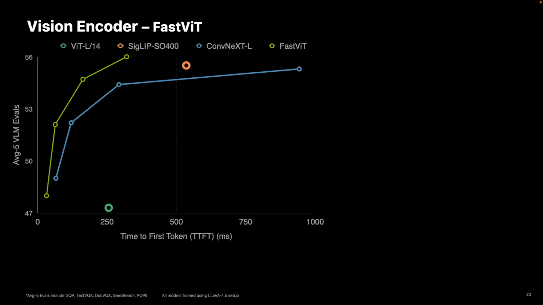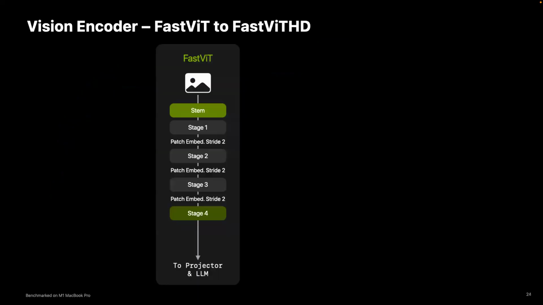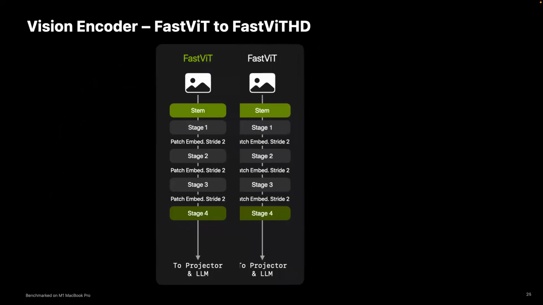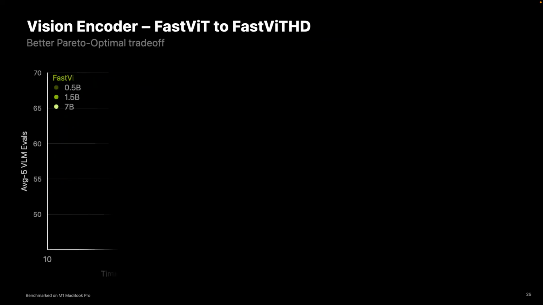One problem is that this backbone is a little bit small, since it was used for CLIP training. If you look at some of the numbers, it's 8 times smaller and 20 times faster compared to the ViT-L backbone. Because it is a little bit small, we scale this model up to a FastViTHD model that processes very high resolution images. It has more parameters, but at the same time it produces 4 times fewer tokens. That's why processing with this model is actually much faster. Let's take a look at